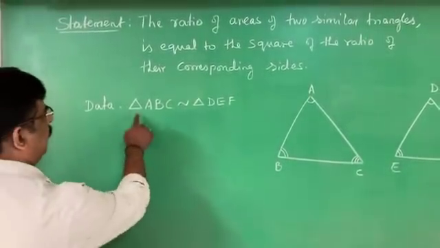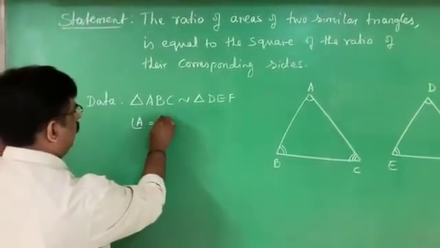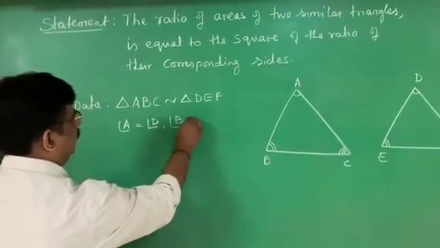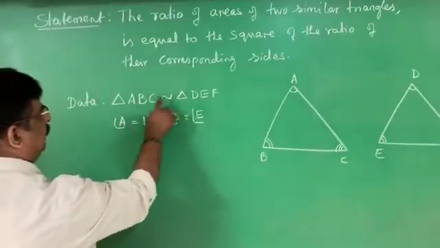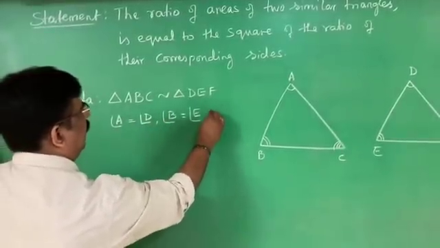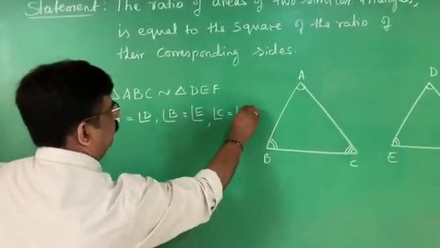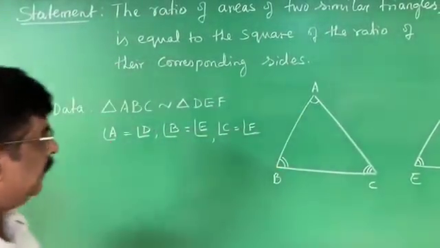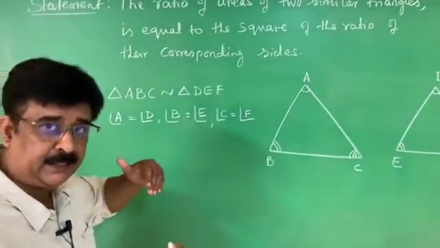Corresponding angles means angle A is equal to angle D, angle B is equal to angle E, angle C is equal to angle F. This is their corresponding angles are equal. Then their corresponding sides are in the same ratio.